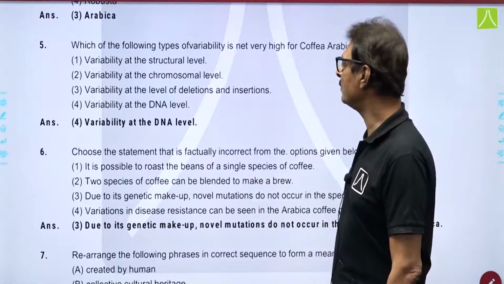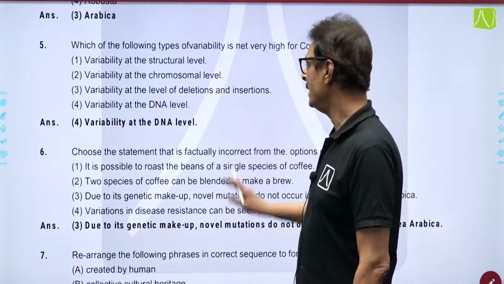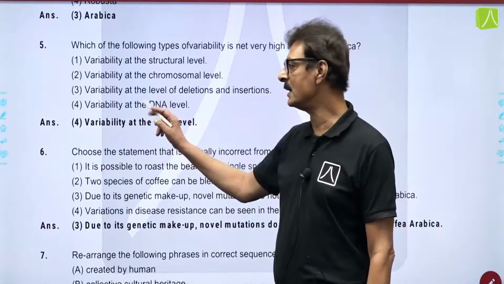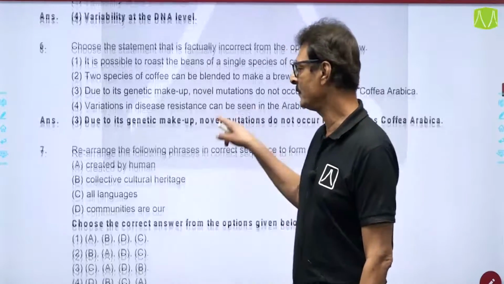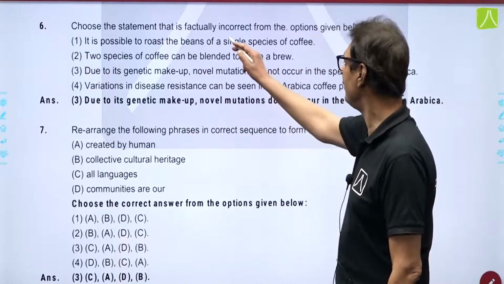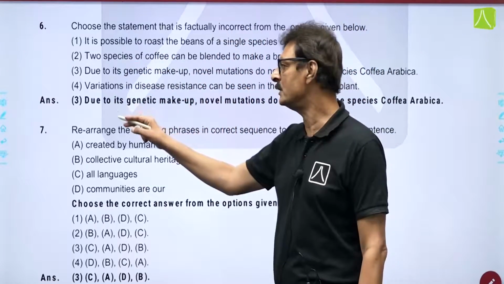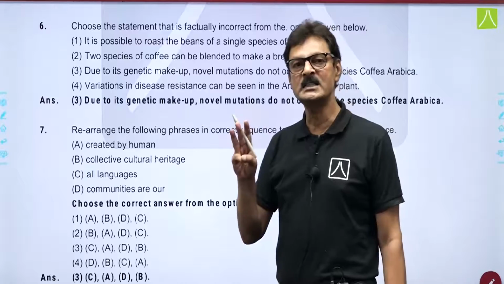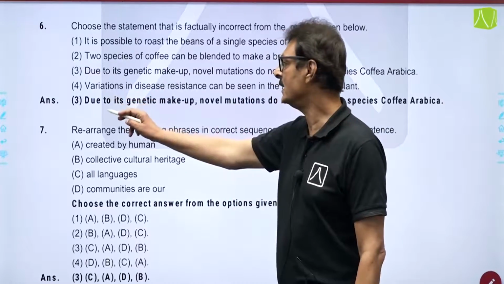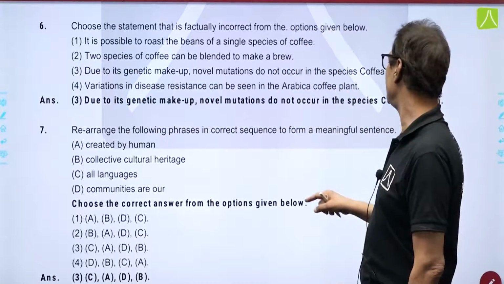Next question, in which of the following was the variability not very high for coffee arabica? And the correct answer is the variability at the DNA level. So, option number 4 is the correct answer for question number 5. And the last question from the first passage, choose the statement that is factually incorrect. So, you have to find the factually incorrect statement out of these 4, and out of these 4, 3 statements are correct, and the only statement which is incorrect is option number 3, that is due to its genetic makeup novel mutations do not occur in the species Coffea arabica.